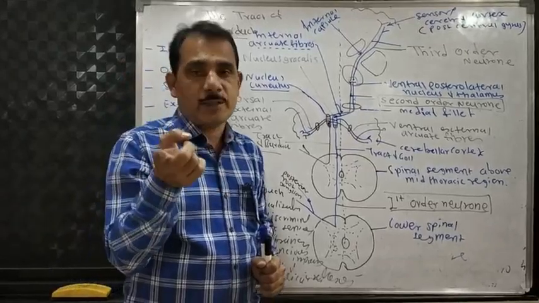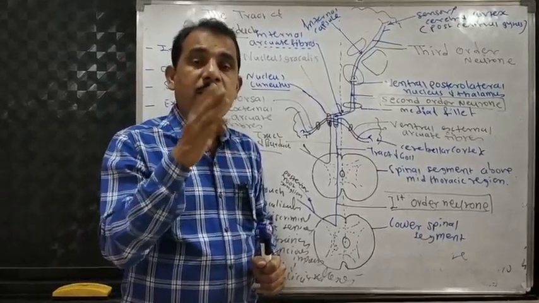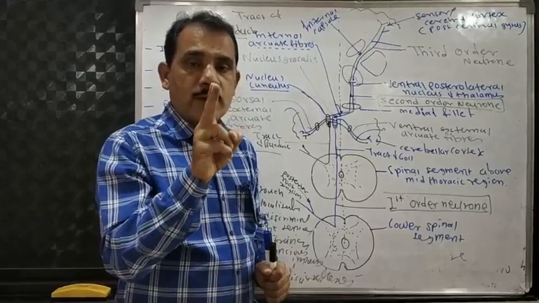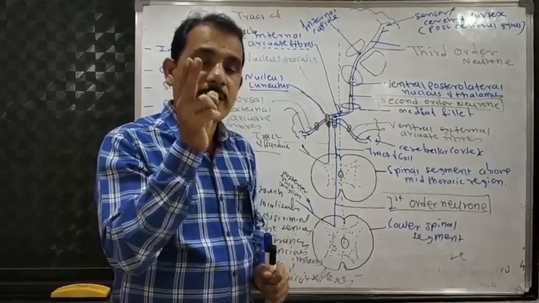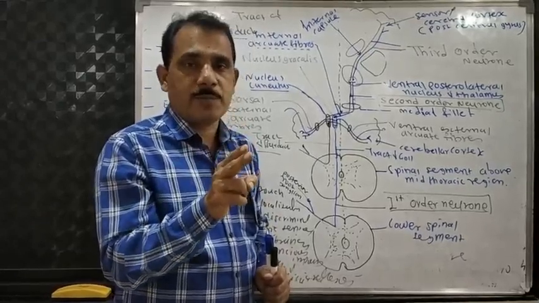First relay takes place. And here the fibers are divided into two groups: external arcuate fibers and internal arcuate fibers.